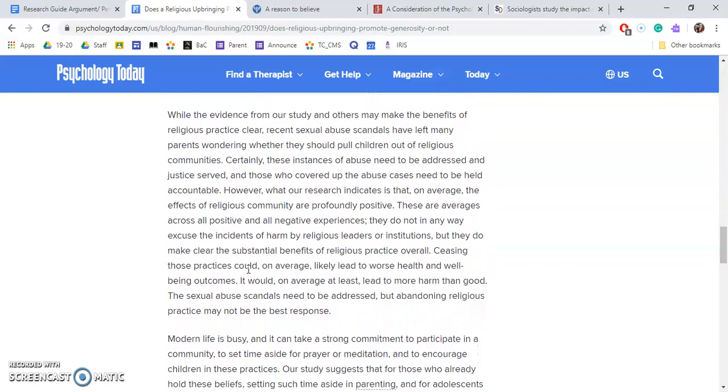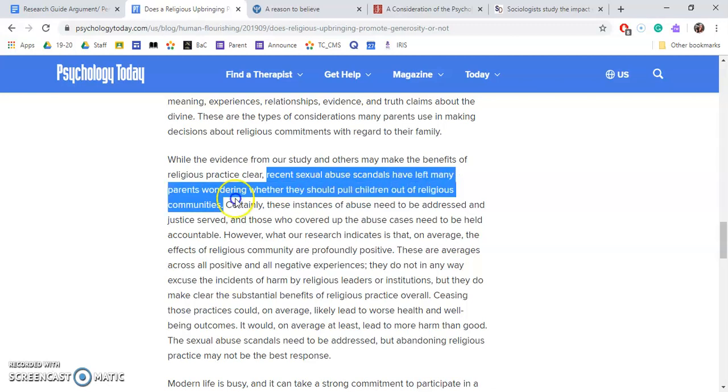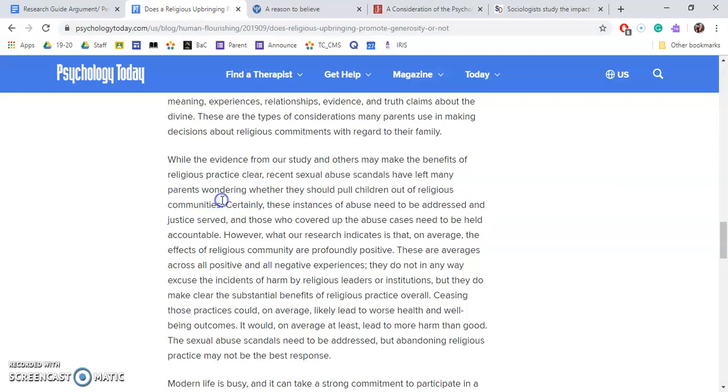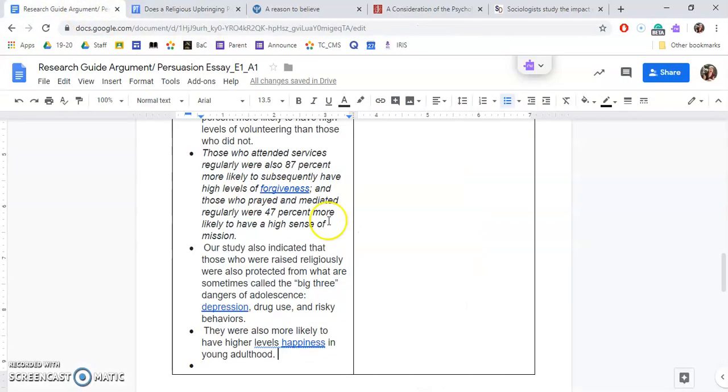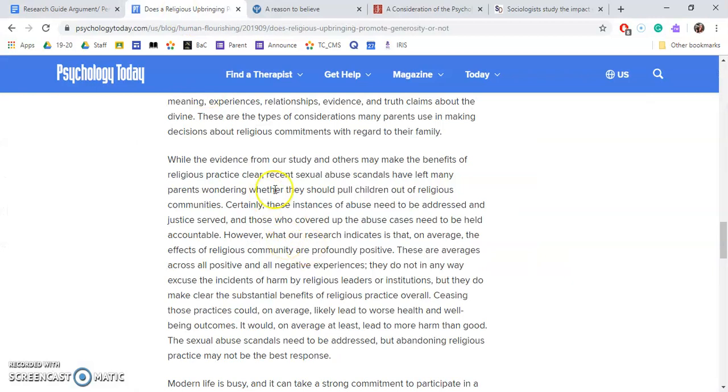Okay. So here, you can also read this. While the evidence from our study and others may make the benefits of religious practice clear, recent sexual abuse scandals have left many parents wondering whether they should pull children out of religious communities. Okay. So that would be something you would put in the should not be expected to attend.